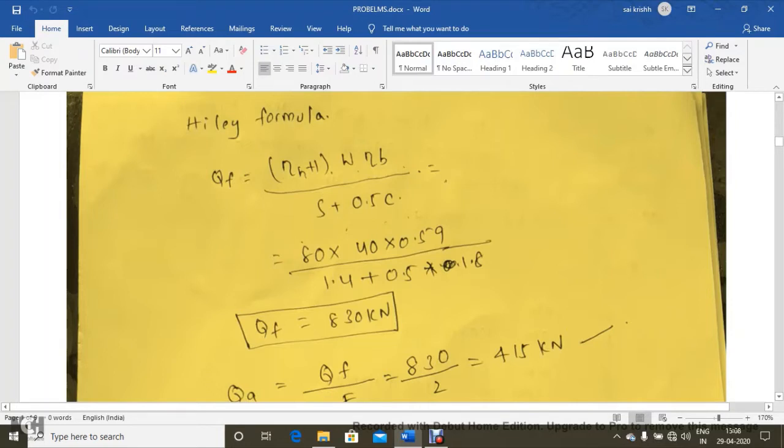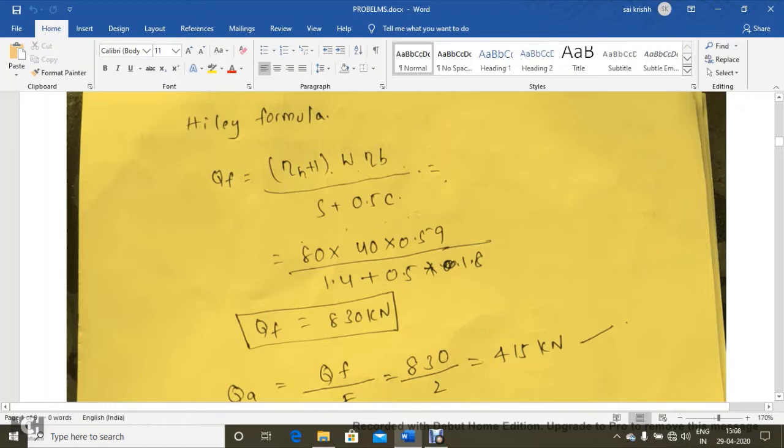W into eta b divided by s plus 0.5 times c. Qf is the total load carrying capacity of the pile foundation. Eta h into h is the height of fall of the drop hammer. W is the weight of hammer. Eta b is the efficiency of hammer per blow. S is the final penetration per blow, and c is a constant.